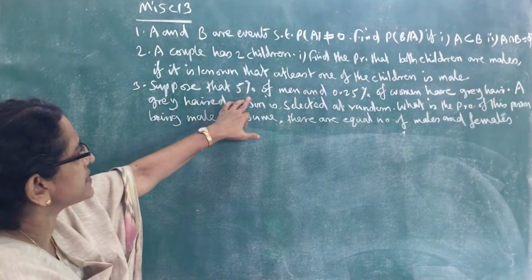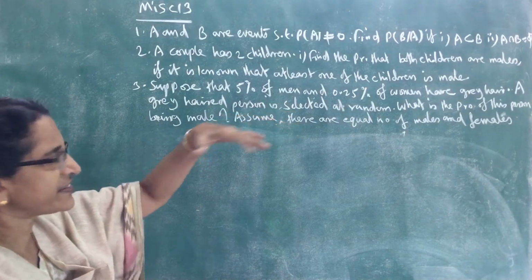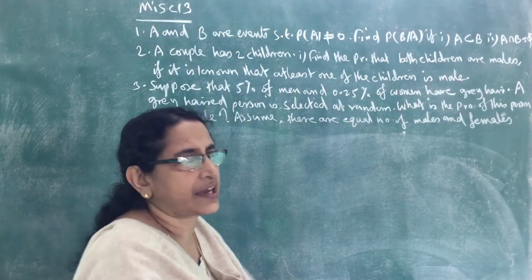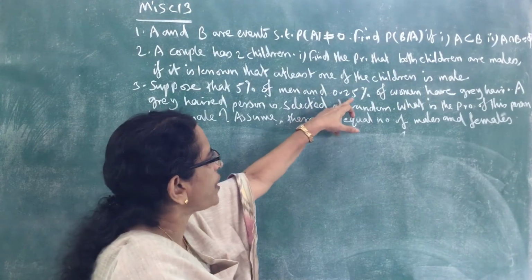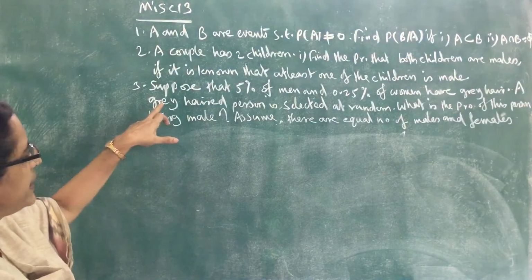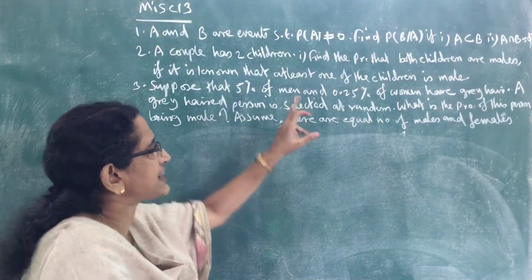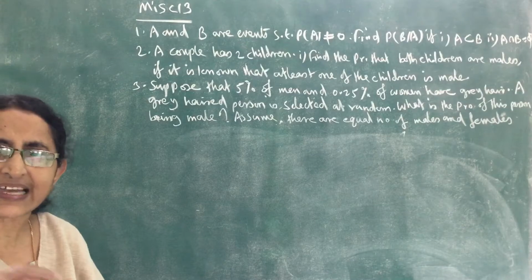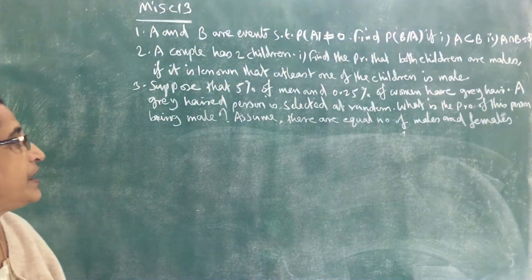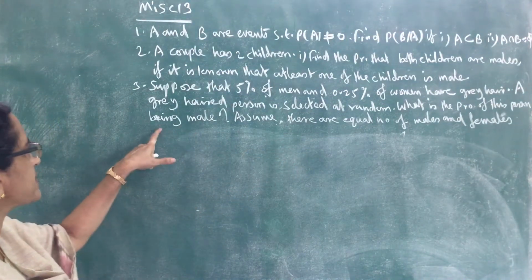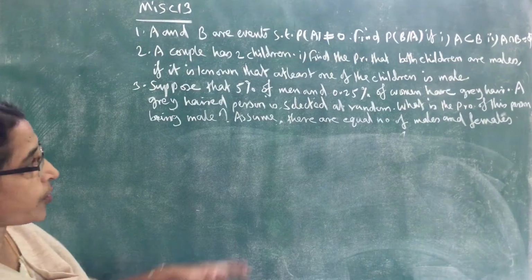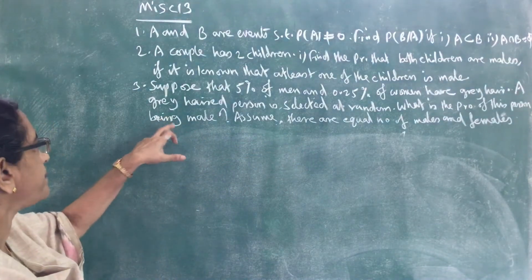Suppose that 5% of men, so in men 5% of them have grey hair, and 0.25% of women have grey hair. So that condition is given. Now a grey haired person is selected at random. That means one person is selected at random and that person is grey haired. Now what is the probability of this person being male? So we have to apply Bayes theorem.